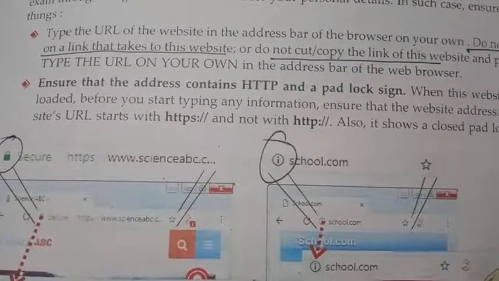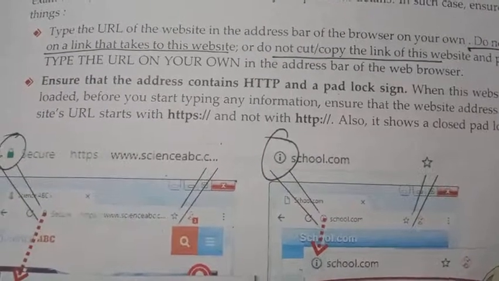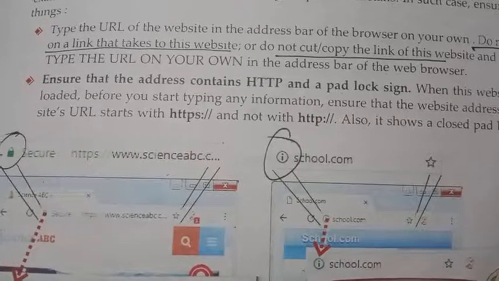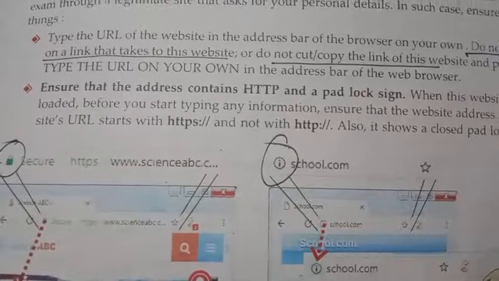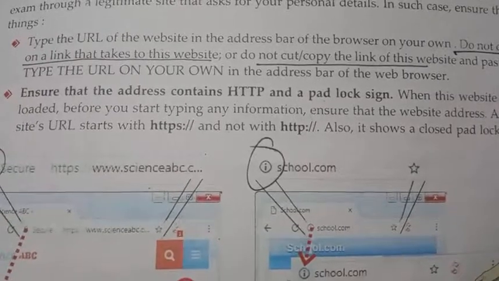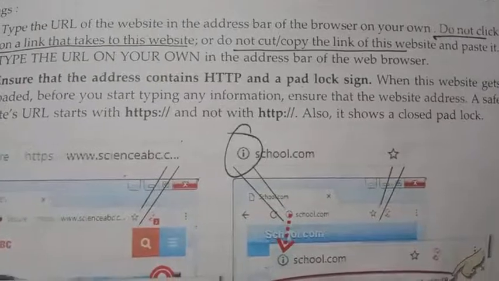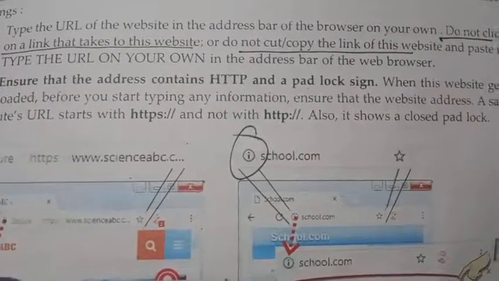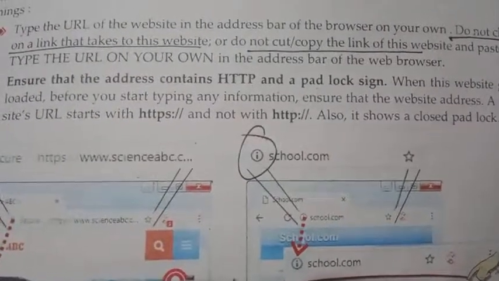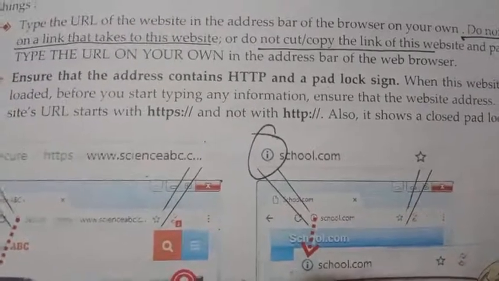There are many fraud links, and if you click on such a link, we may go to different sites and there is a chance to lose our personal data. So do not click on a link, do not cut and copy. Type the URL, that is important.